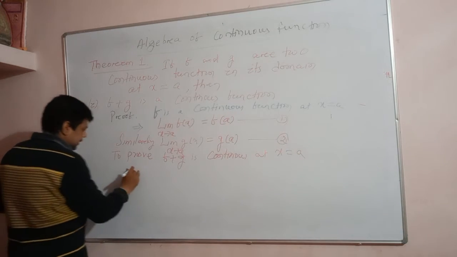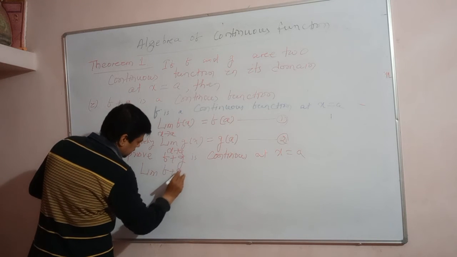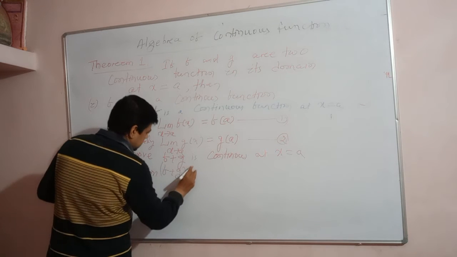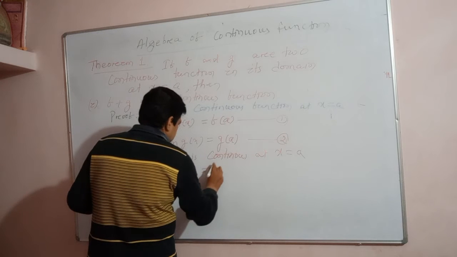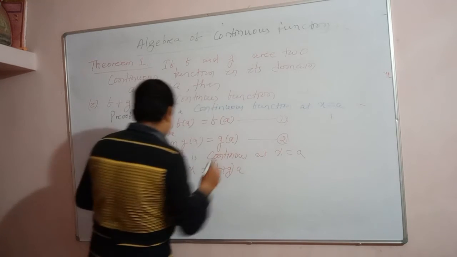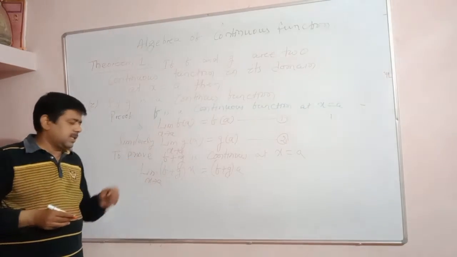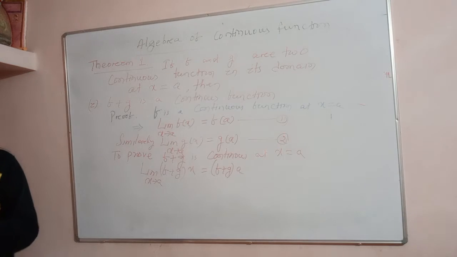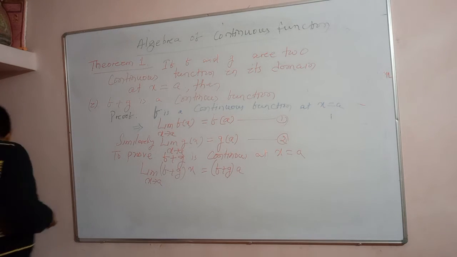We have to prove the limit of (f plus g)(x) as x approaches a is equal to (f plus g)(a). The limit of (f plus g)(x) when x approaches a is equal to (f plus g)(a). Is it clear? Okay. Let us prove it.